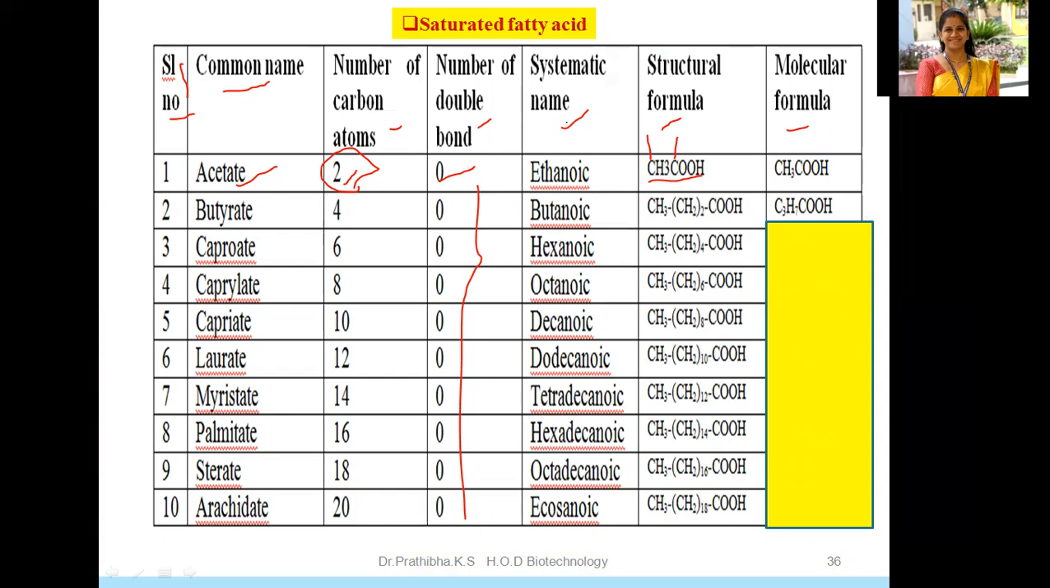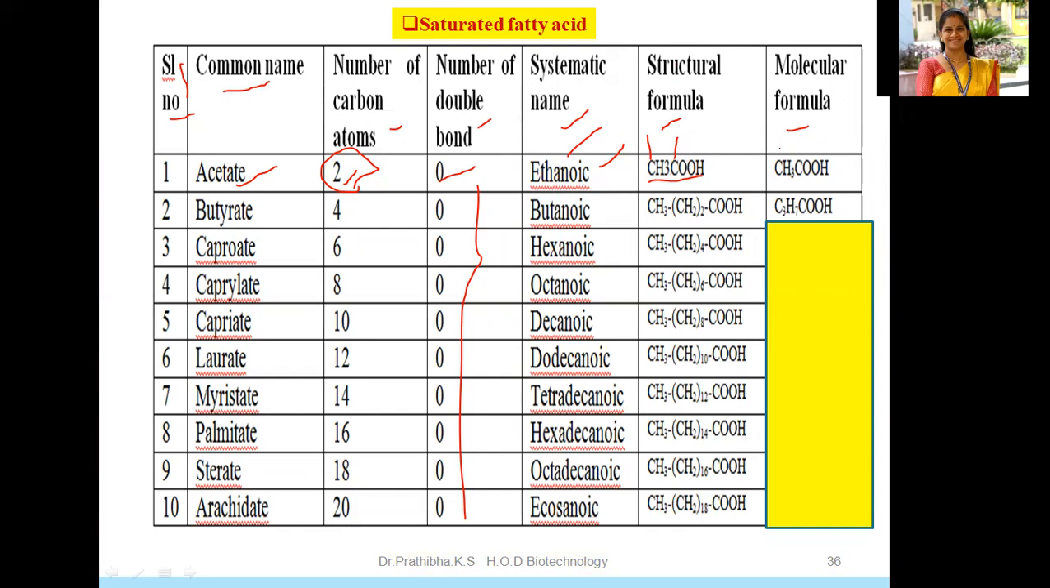What is the systematic name here? Due to the presence of 2 carbon atoms, we can say ethanoic. A single bond is represented as 'anoic'. So two carbon atoms with a single bond gives ethanoic. Then the structural formula is CH3COOH.